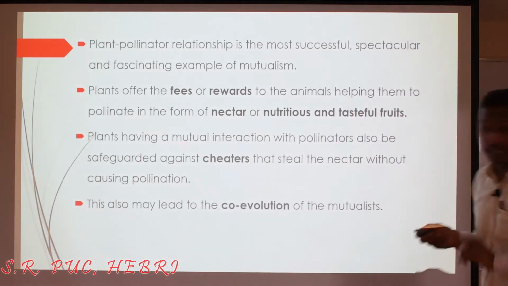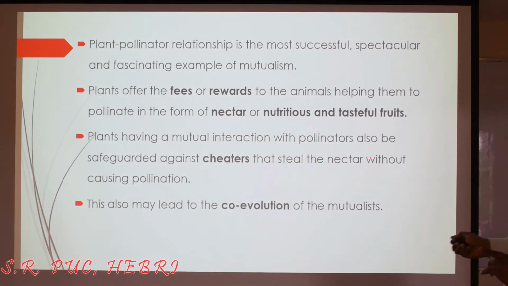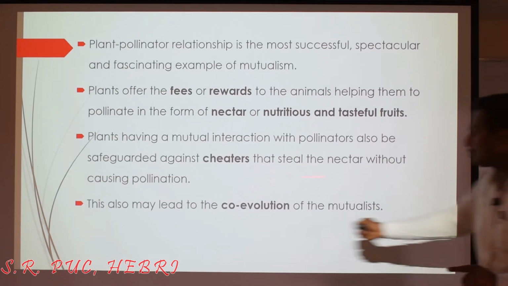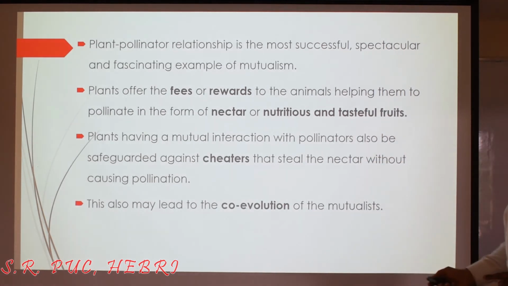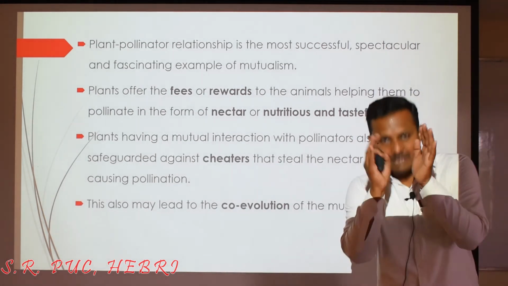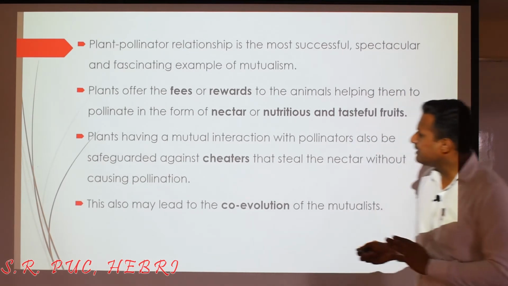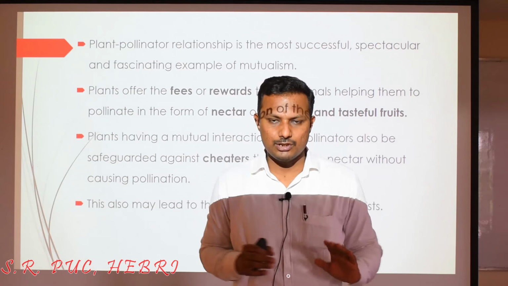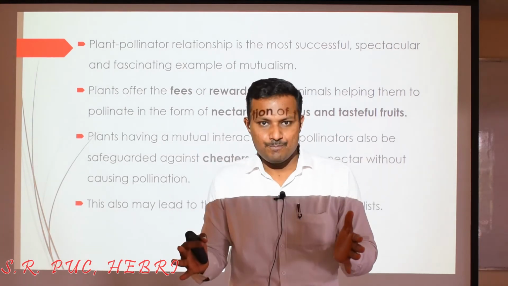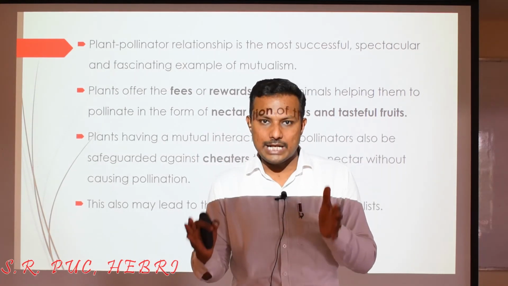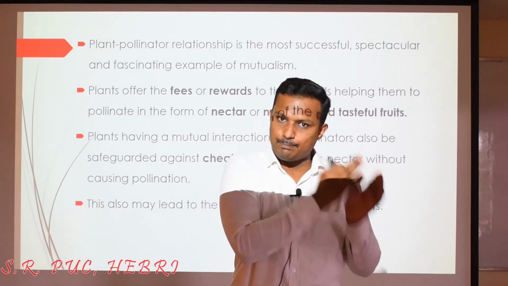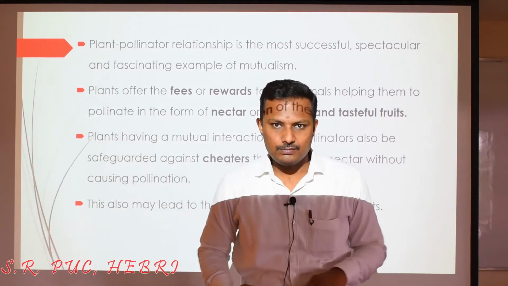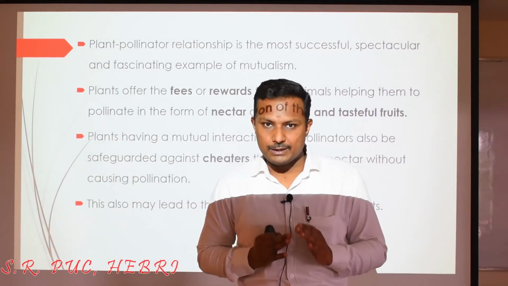So, in that case, plants having a mutual interaction with pollinators also have to be safeguarded from the cheaters, which will take away the nectar or the pollen grain without causing the pollination. See, this kind of interaction, maybe there is a cheater, maybe there is a successful pollination, a successful mutualistic relationship. Because of this, both the species involved in the mutualistic relationship, maybe the pollinator or maybe the plant body, both will get evolved in order to adjust with each other.